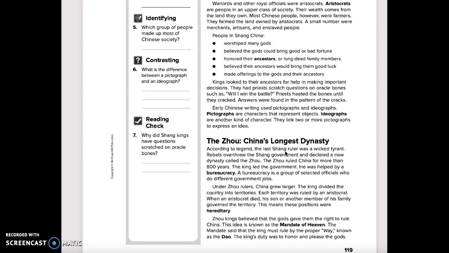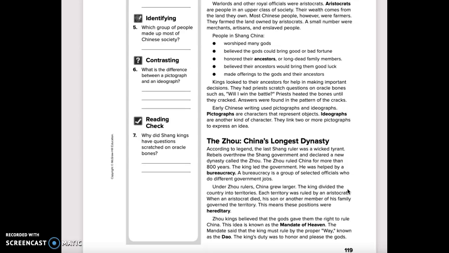The Zhou, China's longest dynasty. According to the legend, the last Shang ruler was a wicked tyrant. Rebels overthrew the Shang government and declared a new dynasty called the Zhou. The Zhou ruled China for more than 800 years. The king led the government. He was helped by a bureaucracy. A bureaucracy is a group of selected officials who do different government jobs.